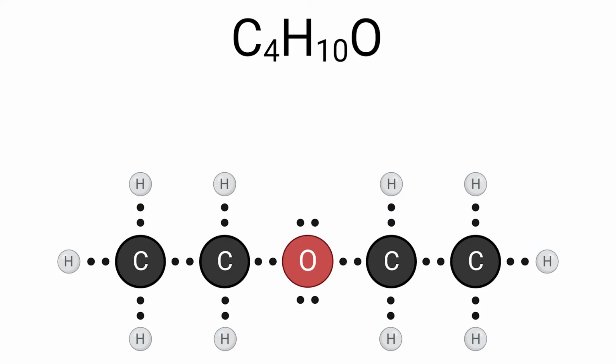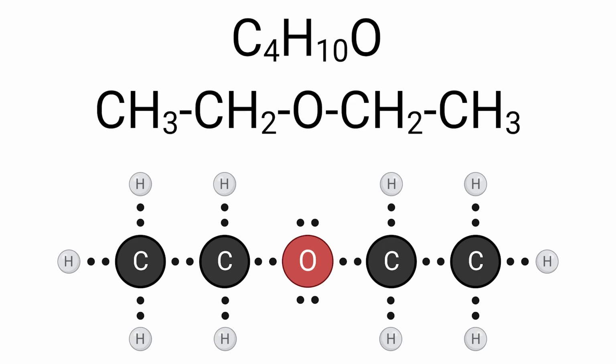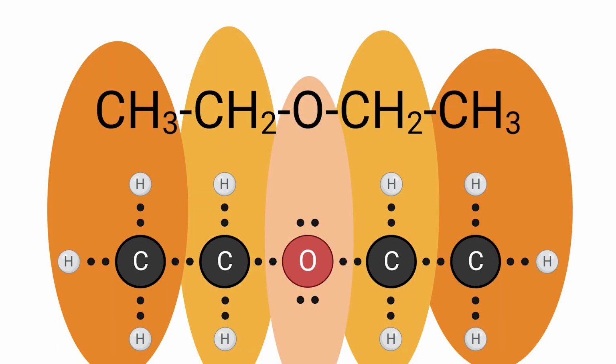Organic molecules come in a wide variety of shapes and structures. We can look at the molecule diethyl ether. Here the oxygen is the center of the backbone. We can write this in a condensed form, C4H10O. But again, this isn't very helpful. We can also write it like this, which gives us more structural information.